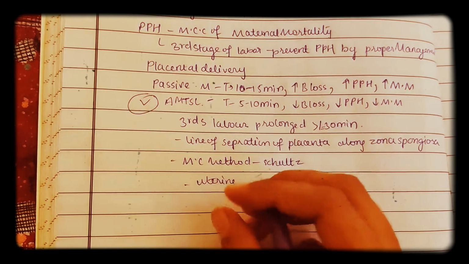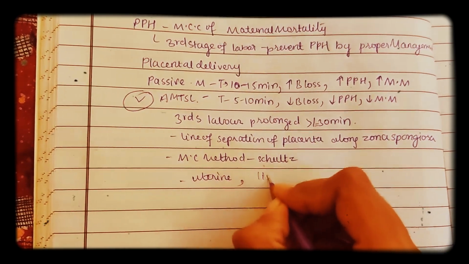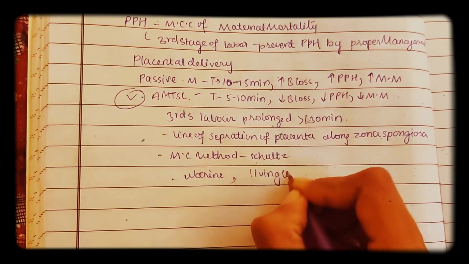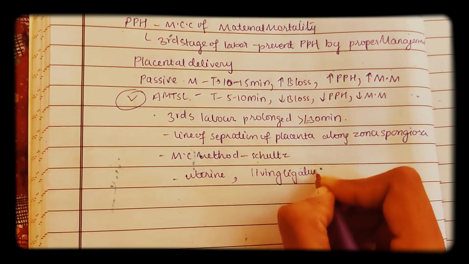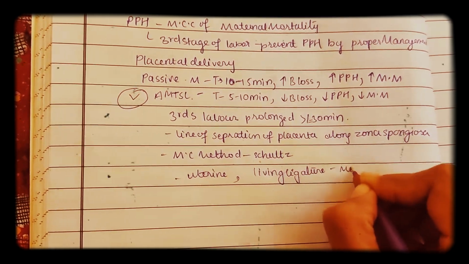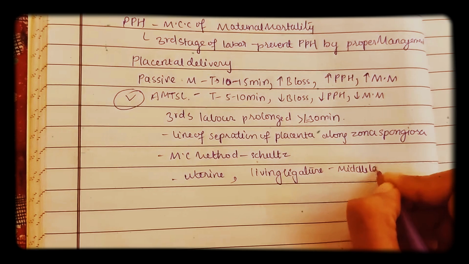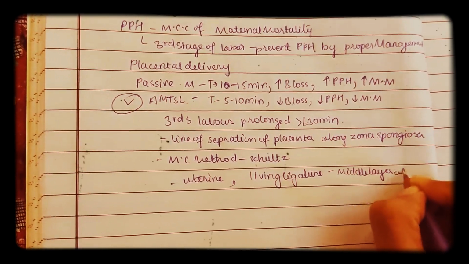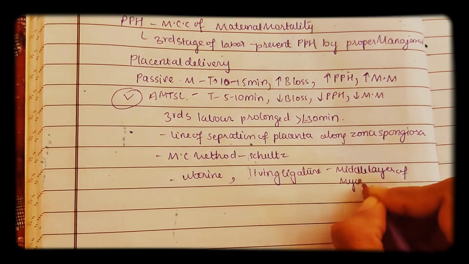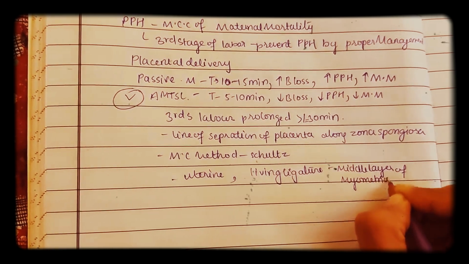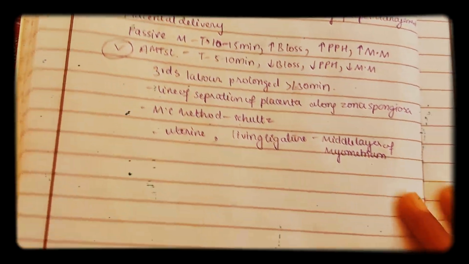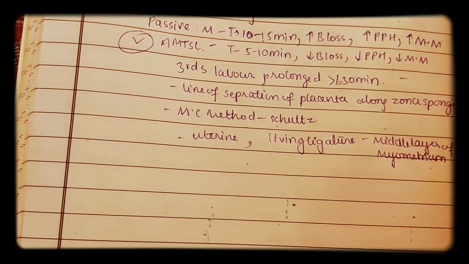Okay, and the living ligature. What is this? The living ligature is a middle layer of myometrium. Actually this will act like a ligature and it will prevent the blood loss. Okay, so living ligature is middle layer of myometrium.